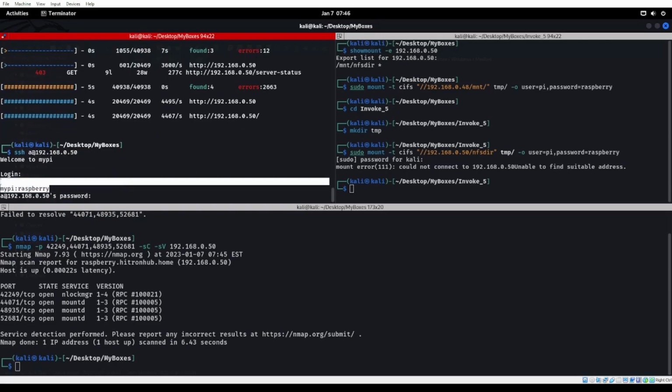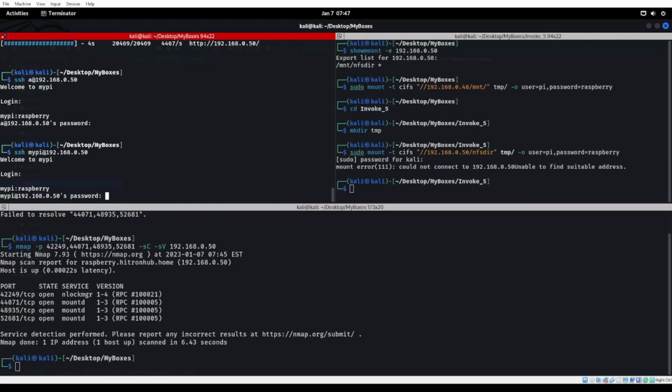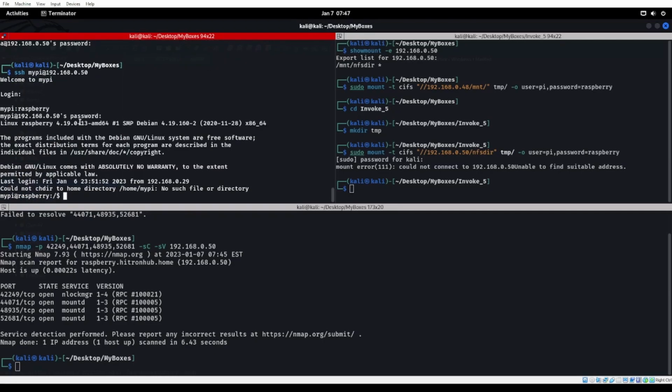I have seen credentials whenever you put in the password wrong so many times or anything like that. I've seen that in real life where credentials will drop. On Cisco routers during field ops, things like that. And then we have to go yell at everybody. So this one dropped some type of credentials here. So we can go ahead and SSH in as Pi, hopefully. And Raspberry as the password.